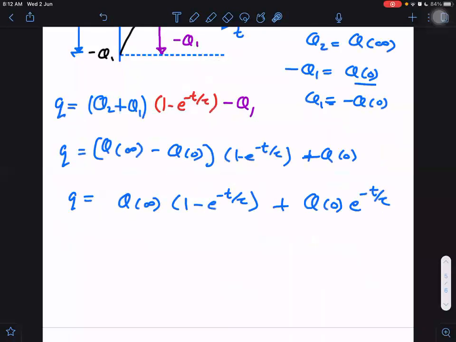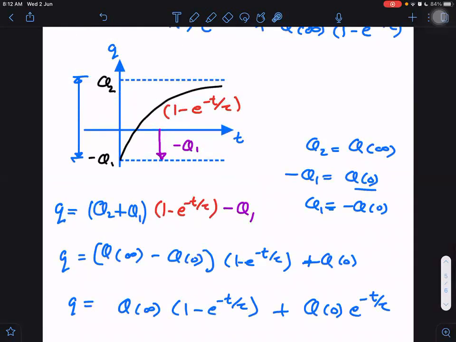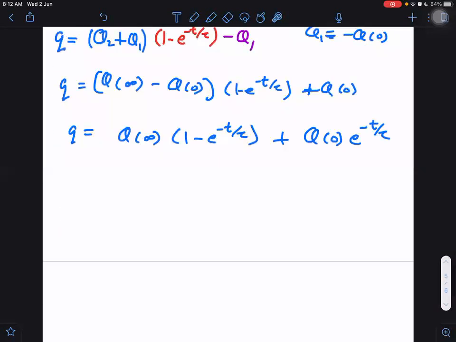So now onwards, this equation will be too easy for you to write down. You can write it from the graph, or you can write it without the graph. What you need to know? You just need to know the initial value and final value of charge. With the initial value and final value of charge, I can write the equation. Same way, luckily, for all other cases also.